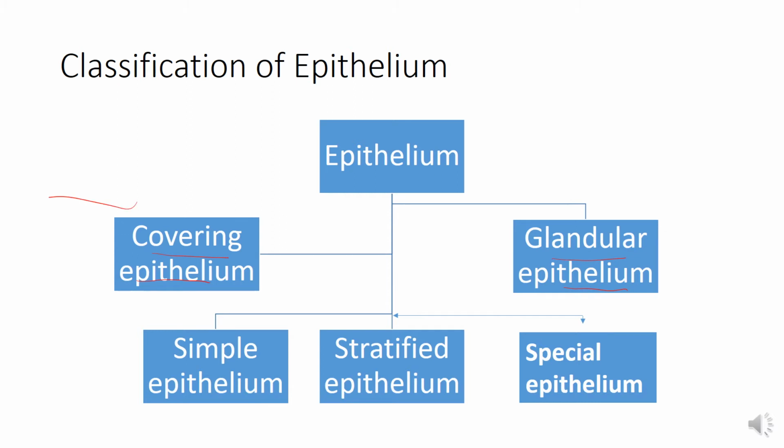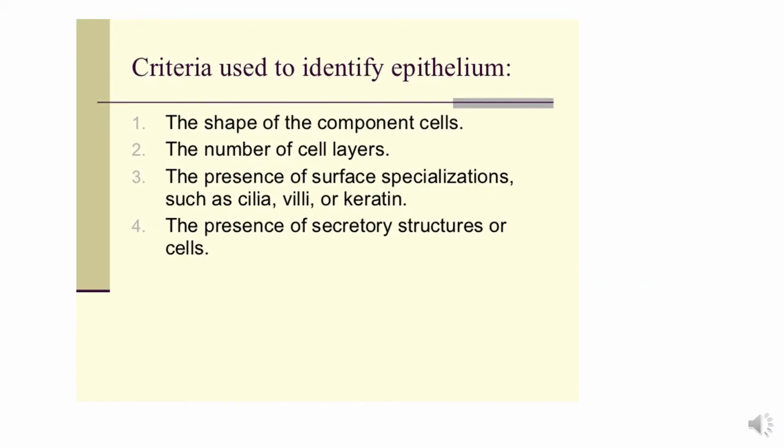The covering or lining epithelium consists of three types of epithelium which line the various cavities and the tubes of the body: the simple epithelium, the stratified epithelium, and the special epithelium. Now, how to identify the epithelium?